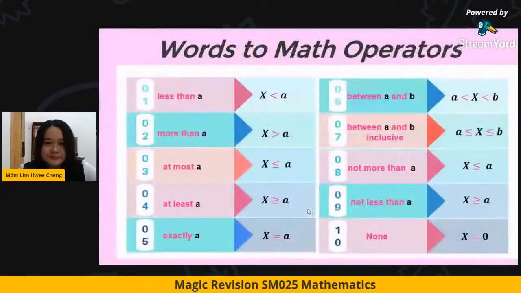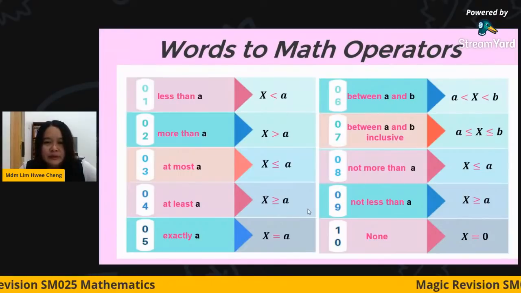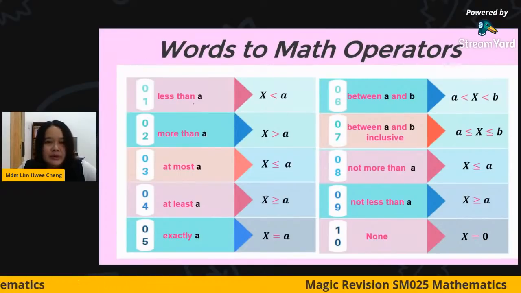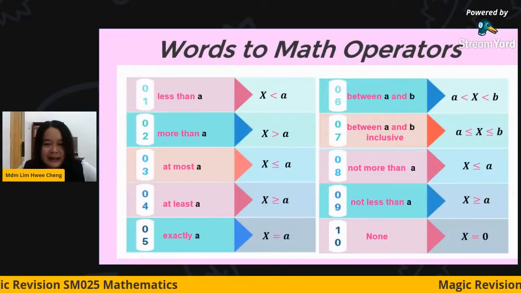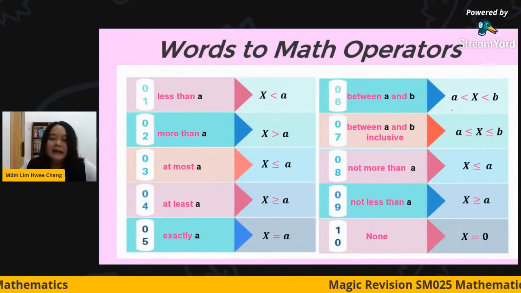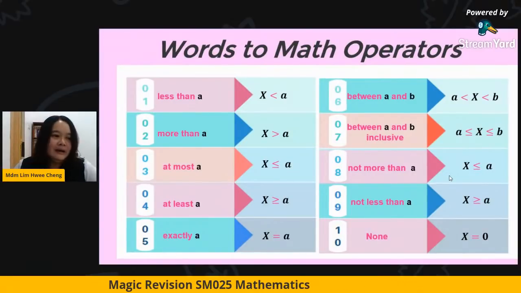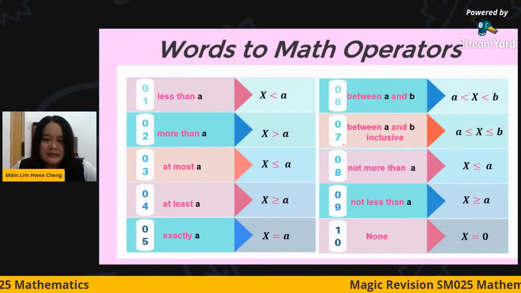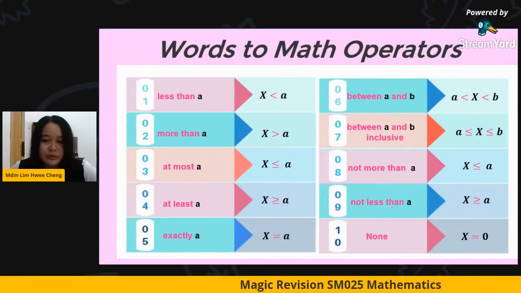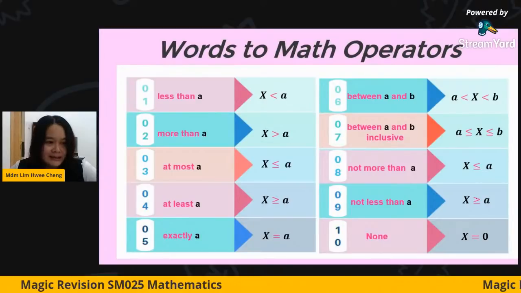And finally, there are some important words and mathematical operators that you have to take note of in chapter 10. These are the keywords that I already listed out, the normal questions that will come out. So less than A, more than A, at most A, at least A, exactly A. Their symbols are like this. So you can go back and study. Basically the words that come out are these. If none, it means x equal to 0, not less than, not more than. So the mathematical operator is like this.